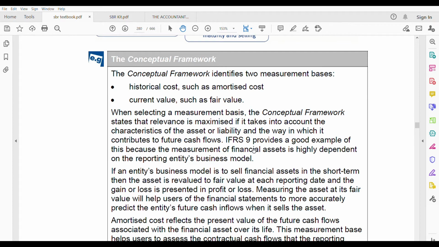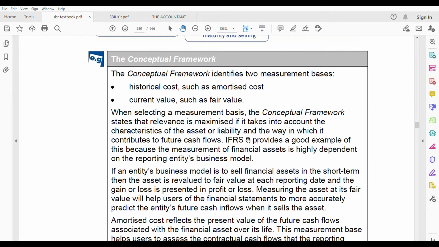If you see, when selecting a measurement basis, how do you select? What does the conceptual framework say on it to decide on a measurement basis, whether historical cost or current value? Conceptual framework states that relevance is maximized if it takes into account the characteristics of the asset or the liability. You have to see the characteristics of that asset or liability before deciding whether historical or current value, and the way in which it contributes to future cash flows.